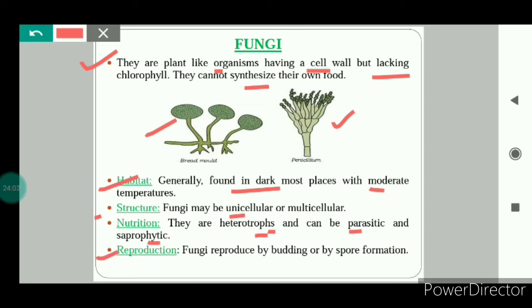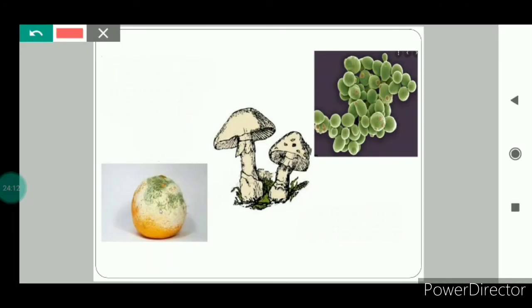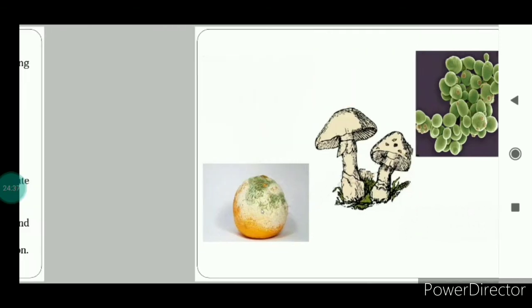Reproduction, how do they reproduce? Fungi reproduce by budding or spore formation. Budding means, let me explain. These are some different forms of fungi, like this is mushroom, mold and this is the yeast. So how do they reproduce by budding? When the yeast wants to reproduce, a bud-like structure will be developed on the yeast. This bud-like structure will start growing, and when it has fully grown, it will separate from the parent yeast. Like this, they can grow by budding.